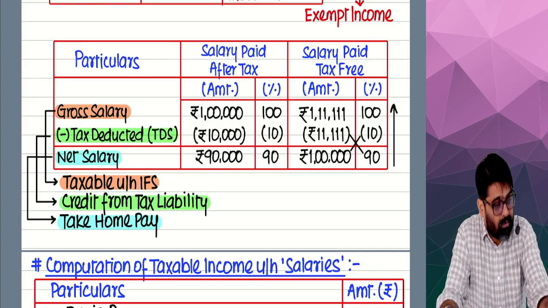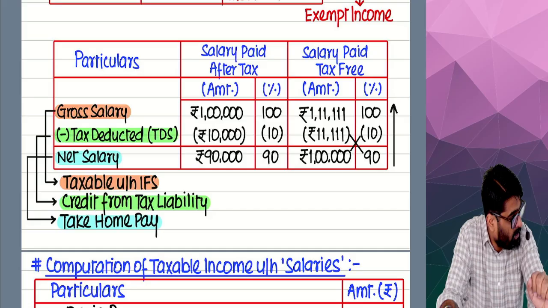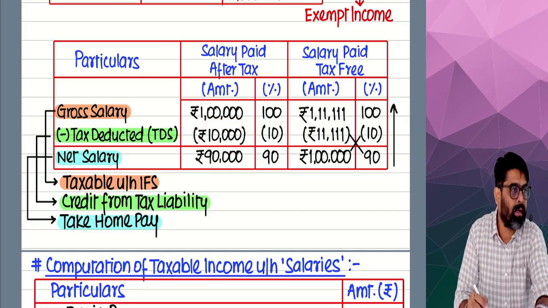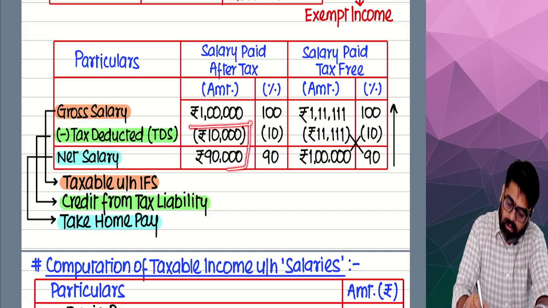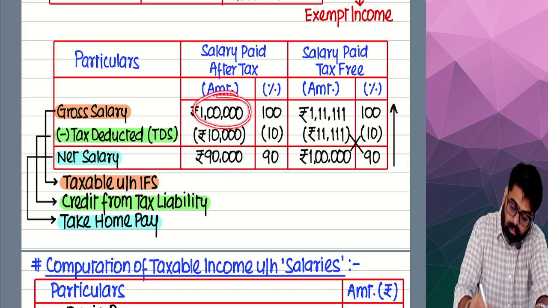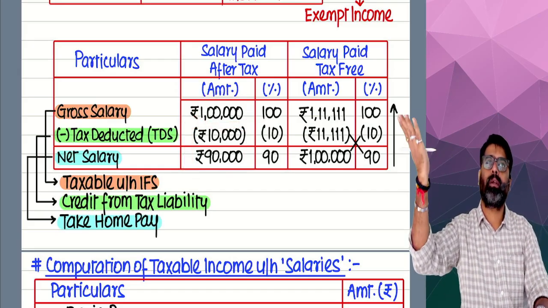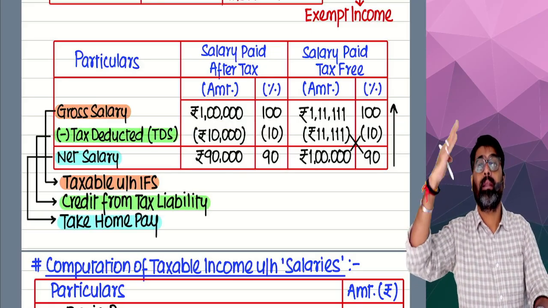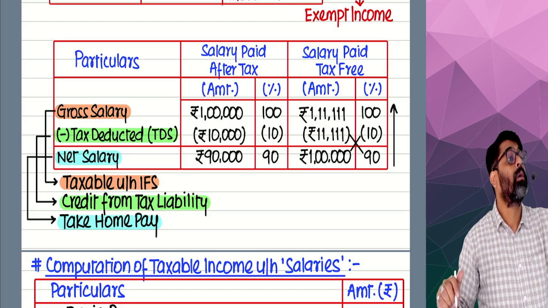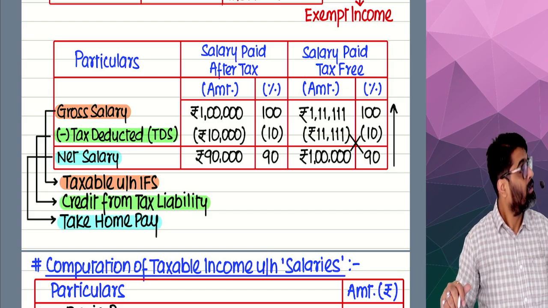That will be after tax, and that will be treated as your income. And the TDS which was deducted is also treated as your income. Meaning, in this case, the full amount will be treated as your income, meaning 1 lakh. So in the case of after tax salary, always charge the gross amount as your salary.